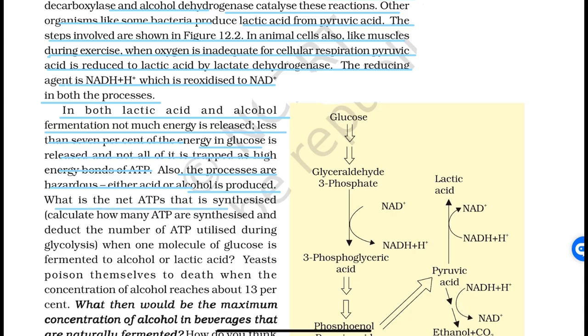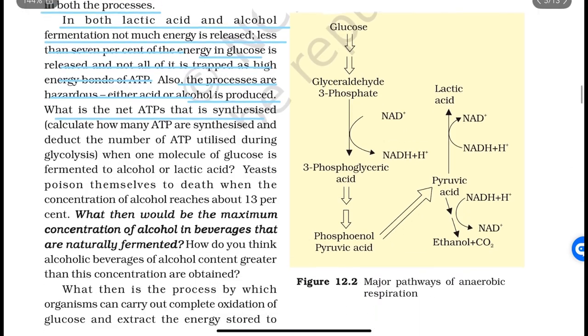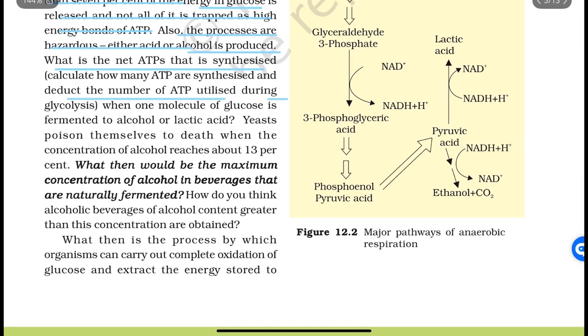What is the net ATP that is synthesized? Calculate how many ATP are synthesized and deduct the number of ATP utilized during glycolysis, when one molecule of glucose is fermented to alcohol or lactic acid. Yeast poison themselves to death when the concentration of alcohol reaches about 13%. What then would be the maximum concentration of alcohol in beverages that are naturally fermented? How do you think alcoholic beverages with alcohol content greater than this concentration are obtained?